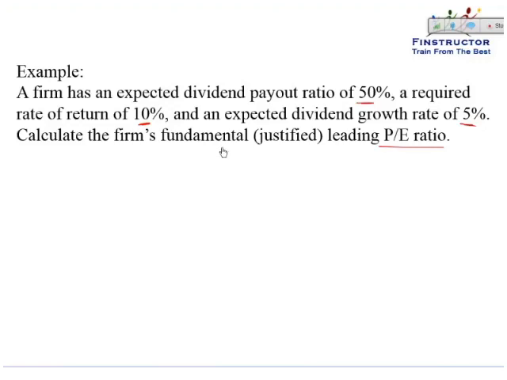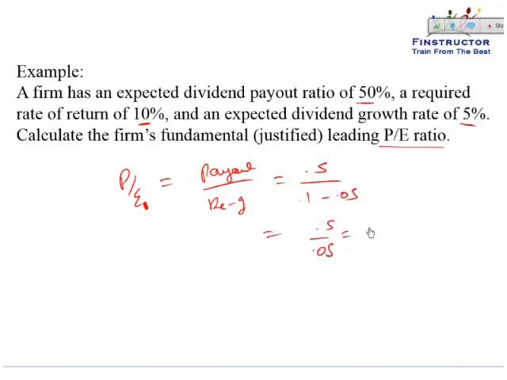The justified leading P by E ratio would be given as the payout ratio divided by KE minus G. It's the leading, that is the price upon next year earnings, will be payout upon KE minus G. The payout ratio is given to be 50% or 0.5, rate of return of 0.1 and a growth rate of 0.05. So it will be 0.5 upon 0.05, that is 10 times or 10.